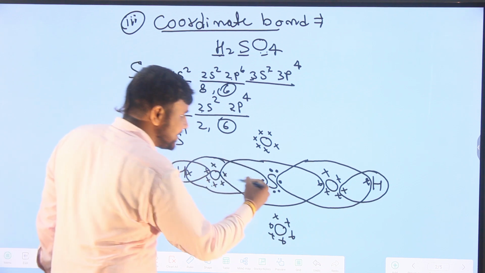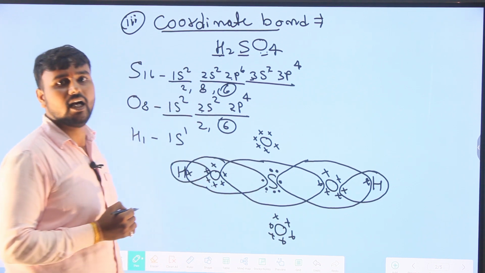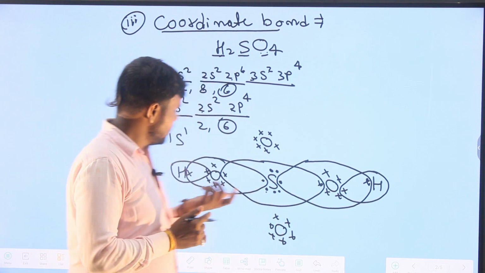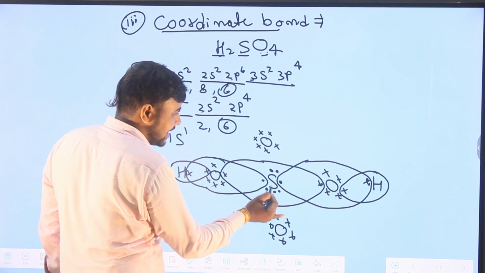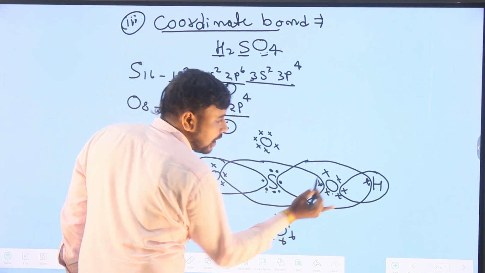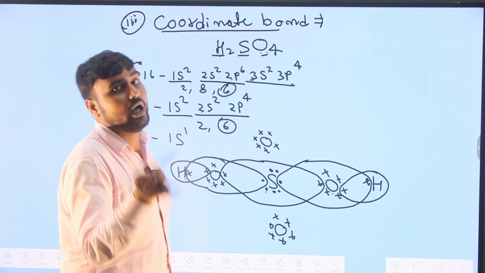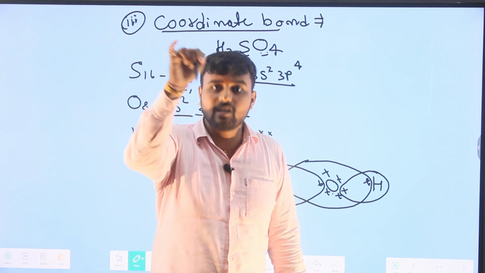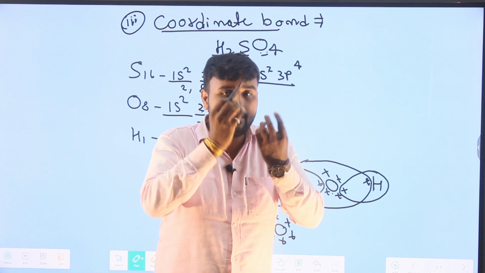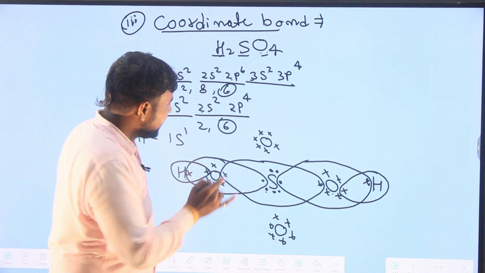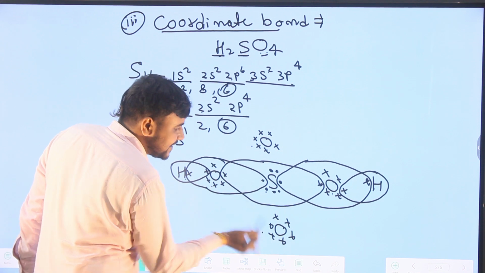All the oxygen, sulfur and hydrogen become stable by following the octet rule. This oxygen has 8 electrons, this sulfur has 8 electrons, this oxygen has 8 electrons, and hydrogen has 2 electrons, because hydrogen shows stability and gains minimum energy with 2 electrons in its outermost shell. But this oxygen has 6 electrons.